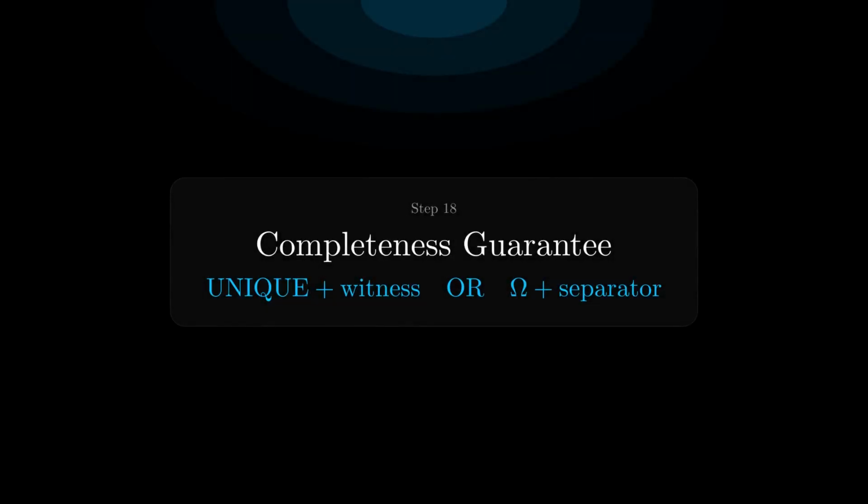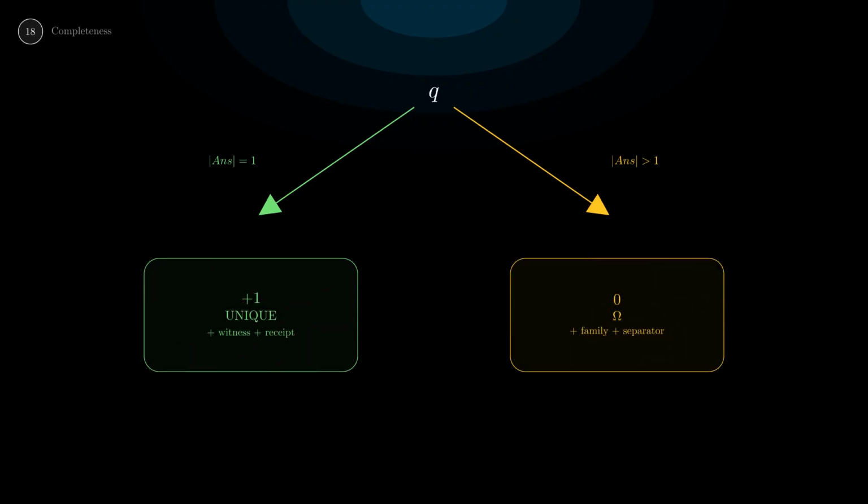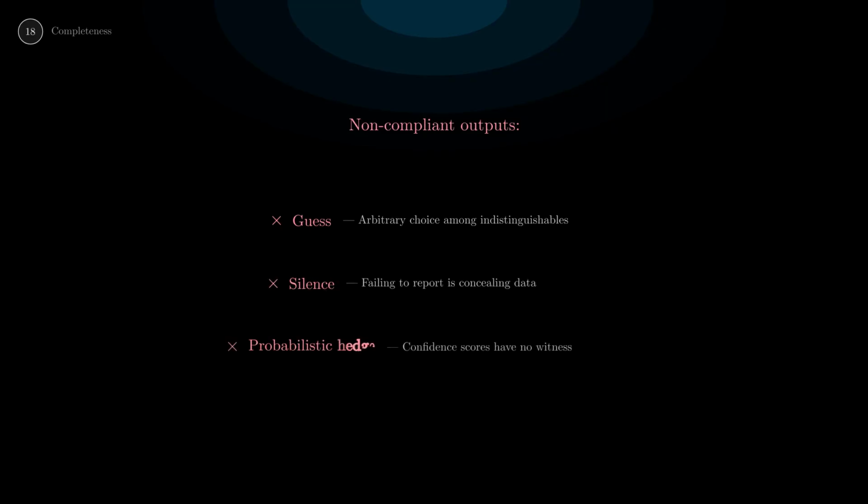The system makes a completeness guarantee. For any question with a finite witness, either the answer count equals 1 and you get unique, the answer, its witness, and a verification receipt, or the answer count is greater than 1 and you get omega, the surviving family, the minimal separator test, and the resource gap. There is no third option. Guessing, a 0 violation. Silence, conceals data, violates witnessability. Probabilistic hedge, confidence scores lack finite witnesses. Only unique and omega are 0 compliant.